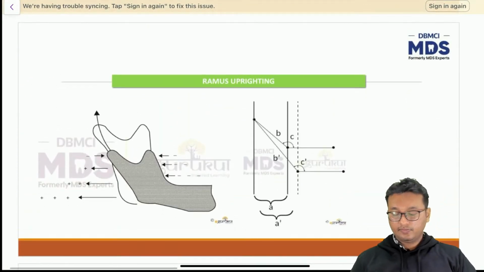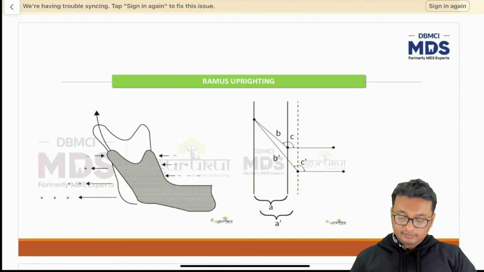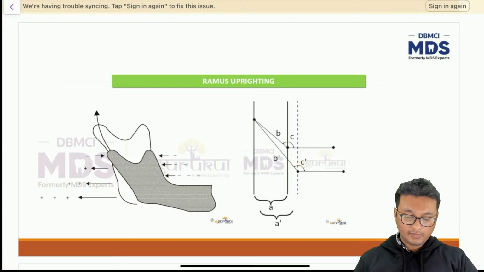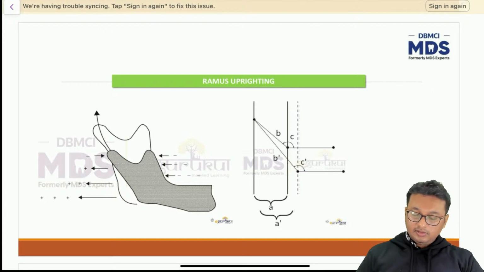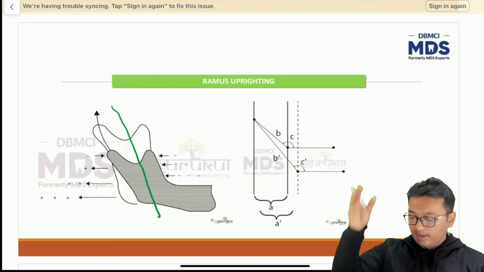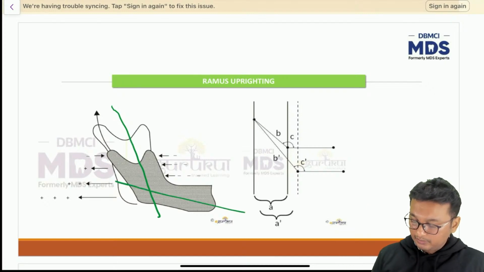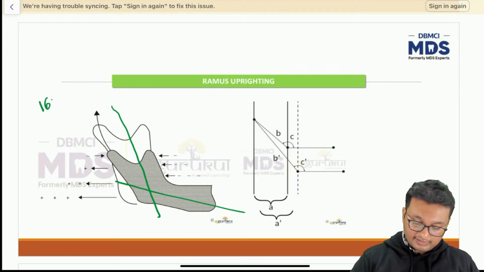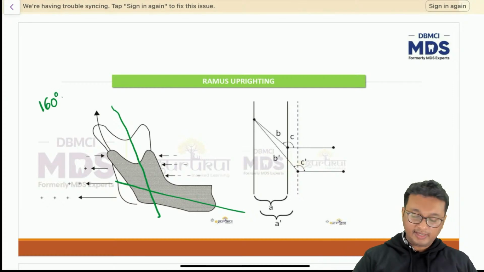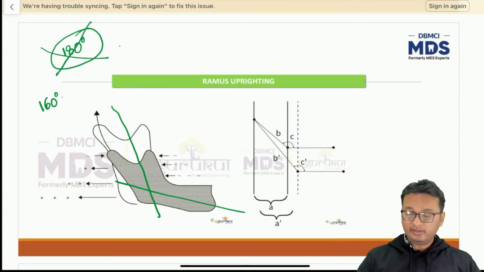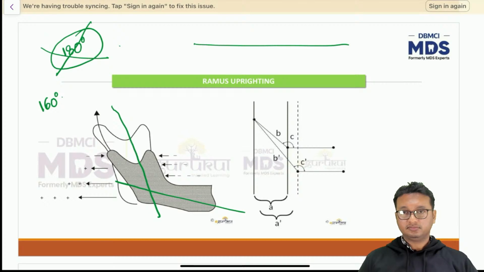Ramus uprighting. Next topic. Now what happens at the time of birth? At the time of birth of the child, the angle between the ramus and the body of the mandible is approximately 160 degrees. Actually, some books say it is 180 degrees, but I don't believe in 180 degrees. 180 degrees means a straight line. How can it be a straight line?